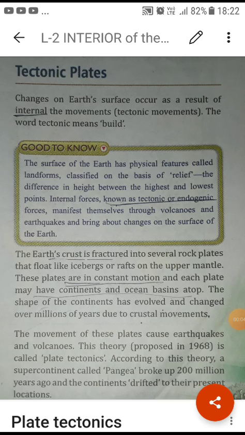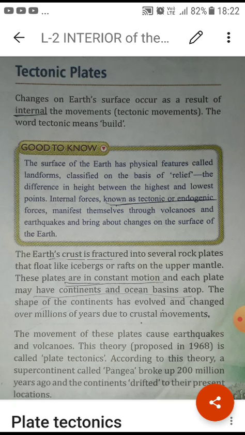So today we are going to study another topic in our lesson number two, that is the interior of the earth. Students, till now I have explained to you the interior of the earth, the different layers of the earth. Afterwards, I explained to you about the rocks, the different kinds of rocks, how these rocks are formed naturally on the earth surface and inside the earth, and how the recycling of the rocks works in our nature.